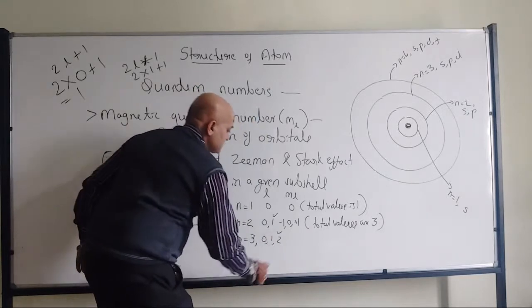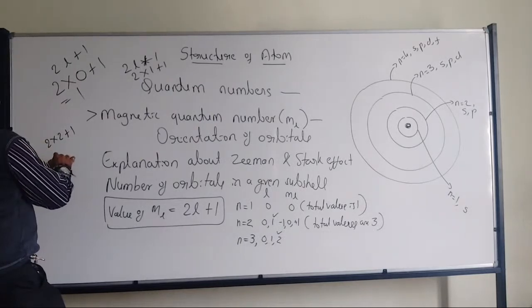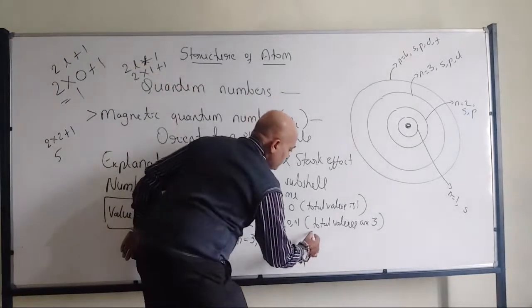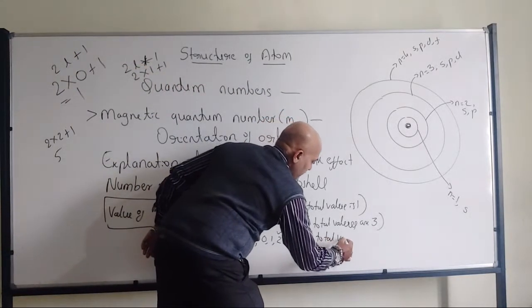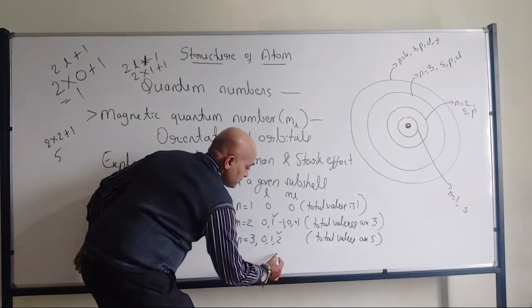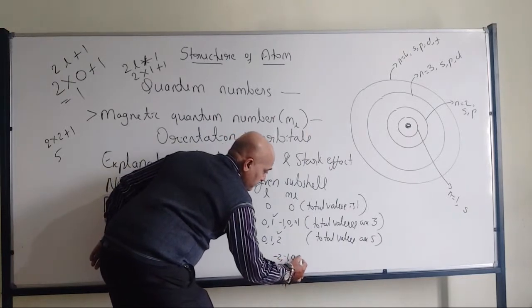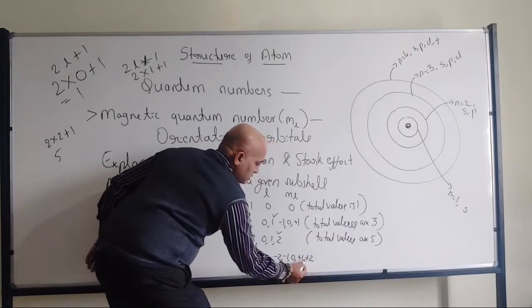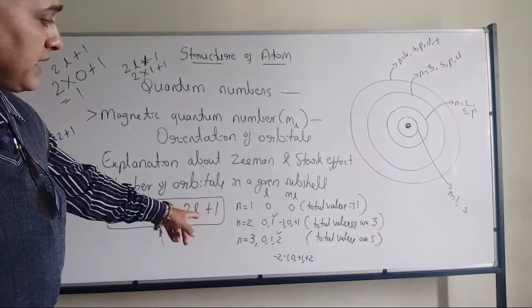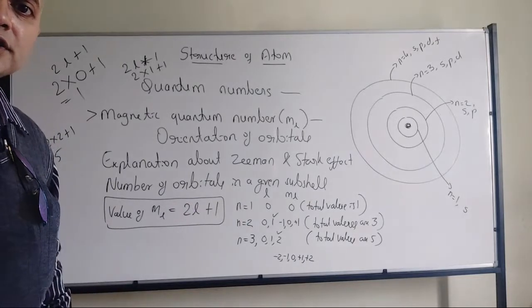Now I will take 2 as the l value. 2 into 2 plus 1: 2 twos are 4, plus 1 is 5. So the total ml values are 5. Which are those? -2, -1, 0, +1, +2. That is 1, 2, 3, 4, 5. All of you have understood?